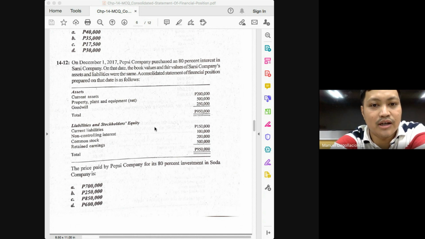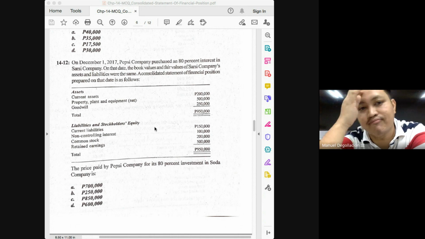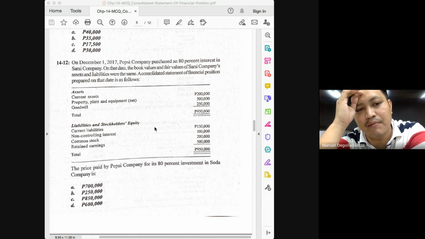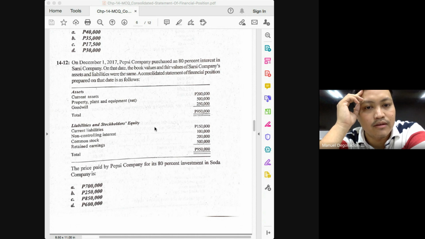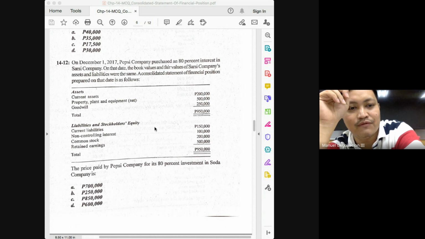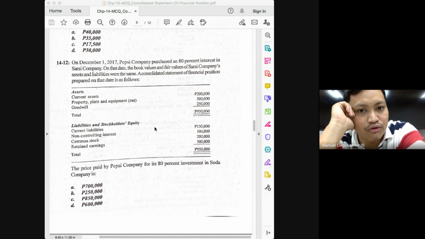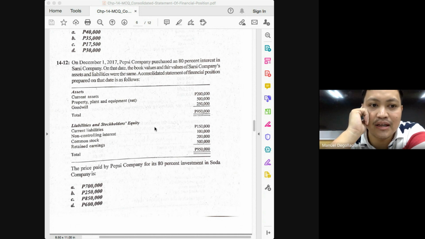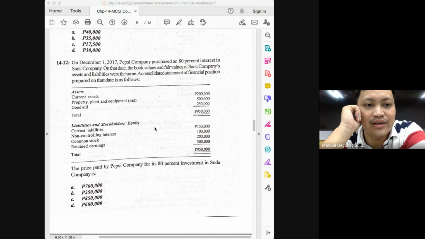So the 100,000 must be for 20% of the value of the company as a whole. So what do we do? Divide 100,000 by 20%, and that will give you 500,000. So how do we call the 500,000? That would be the value of the company as a whole. Okay, so we have the value of the company as a whole of 500, and then we have the resulting goodwill of 250. What does that mean? That the fair value of the net assets of the subsidiary is also 250.